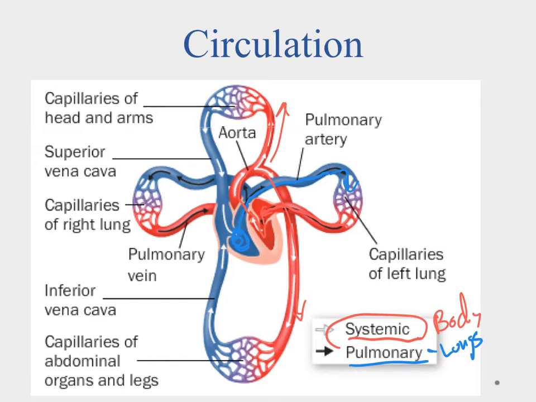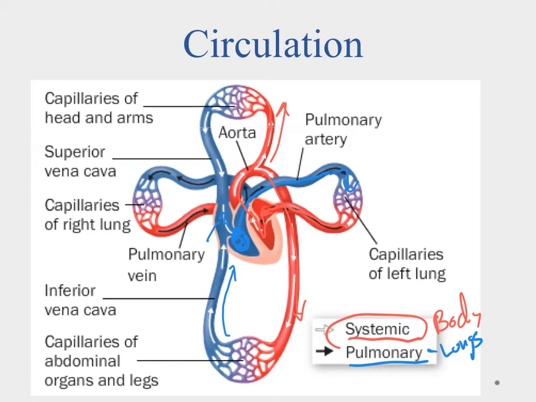Okay? And where it goes to the capillaries, where the cells can get the oxygen from the blood, have cellular respiration occur, and they get rid of their carbon dioxide, and we have this come back, and that's what flows into the right atria. And then the right atria will flow into the right ventricle, and the whole process starts all over again. So the atria are going to be where it receives it, the ventricles where it's going to send it out. Systemic system is where it goes to the body, and the pulmonary system is where it goes to the lungs.